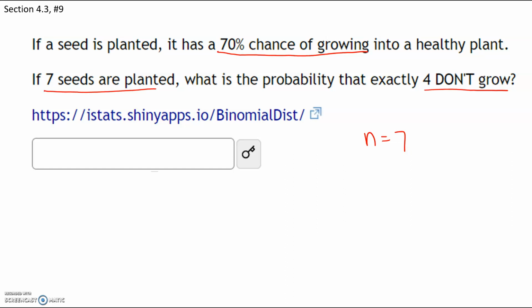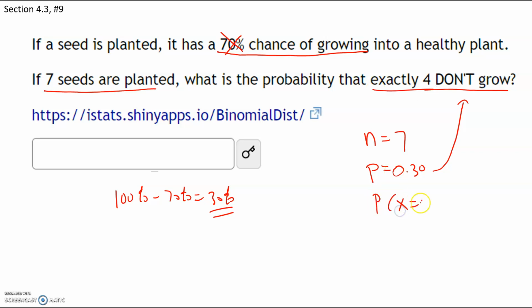Now here's where you have to be careful. In this case, we define a success as seeds that don't grow. So the probability of success is not going to be 70% because those seeds do grow. We want to know what percent of them don't grow. So if we take 100% minus 70%, that'll be 30%. That is going to be our true probability of success because 30% of them do not grow. So p is going to be 0.30. Okay, and then exactly 4, that means we want to know the probability that x equals 4.